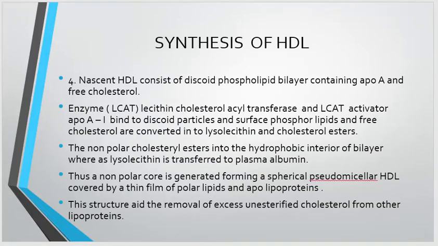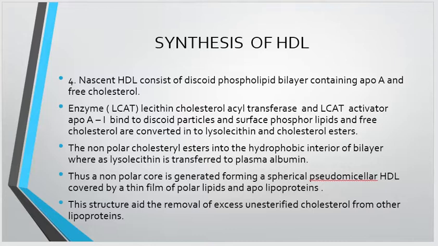How are these HDLs synthesized? The nascent HDL consists of a discoid phospholipid bilayer containing ApoA and free cholesterol. The enzyme LCAT, which is the abbreviation of lecithin cholesterol acyltransferase, and its activator ApoA1 bind to the discoid particles, and surface phospholipids and free cholesterol are converted into lysolecithin and cholesterol esters.